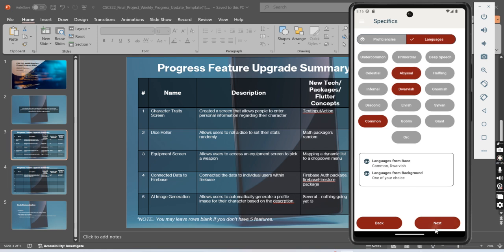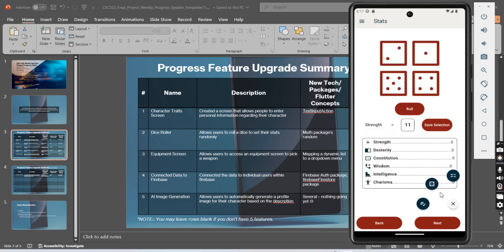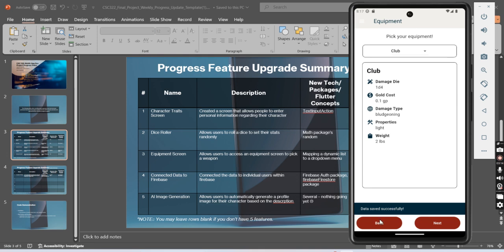That's non-negotiable, I'm afraid. So that's my dice roller. I got most of the code for this fun little thing off the internet, but it's really nice and I like it. It pops out. I had to implement it. This one is not implemented yet, but it'll come up with this. Essentially, it adds up the 4 and subtracts the lowest one, and you can pick whichever one you want to put that for. You save it for your selection, and it goes down here, and you could do that for all of them. I don't think we need to do all 6.